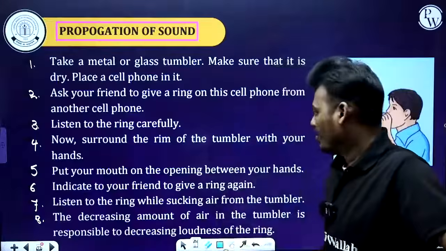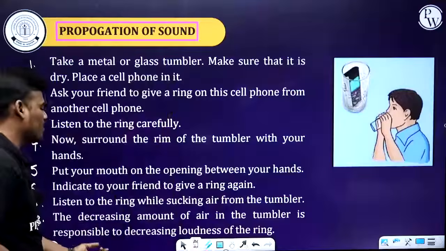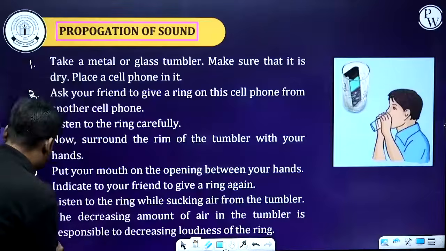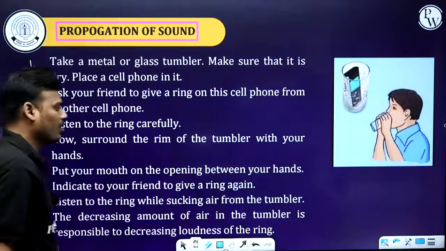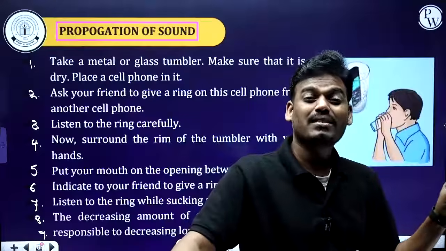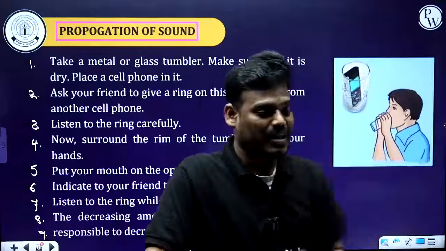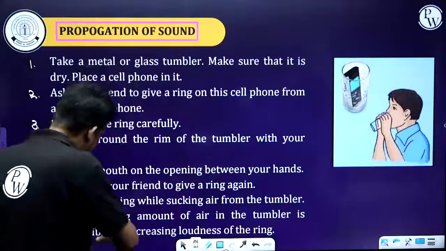Decreasing the amount of air in the tumbler is responsible for decreasing the loudness of the ring. That means the more the air, the medium, the more is the loudness of a sound. Simple case. Let's consider one more example, in continuation of this.